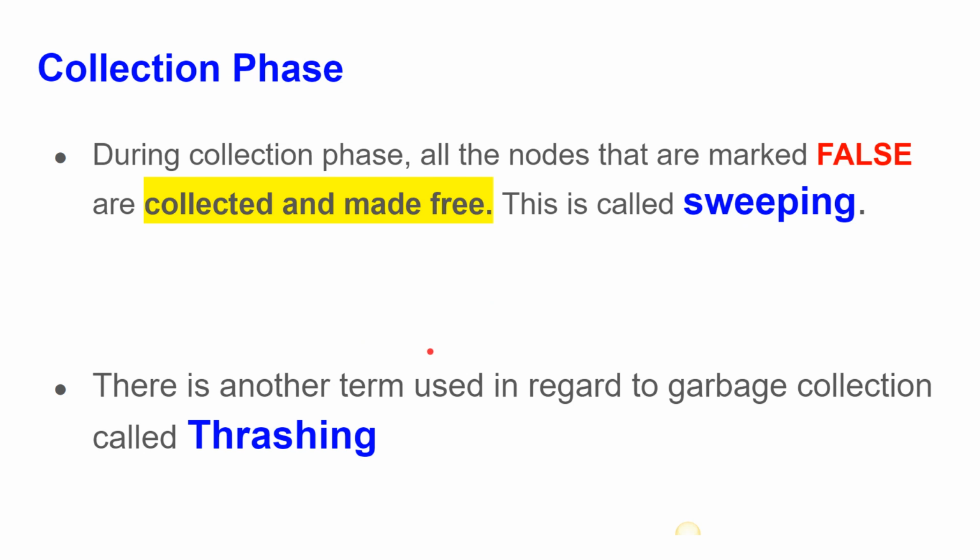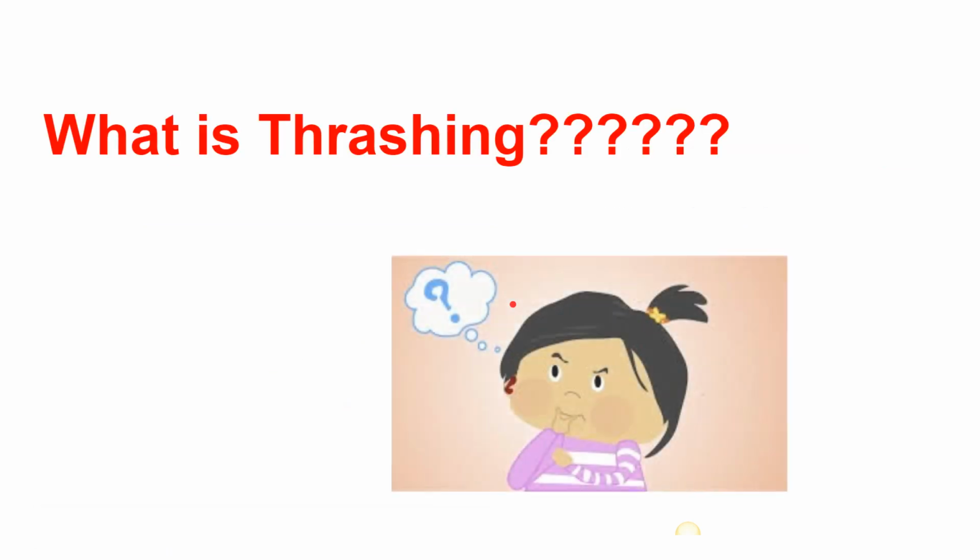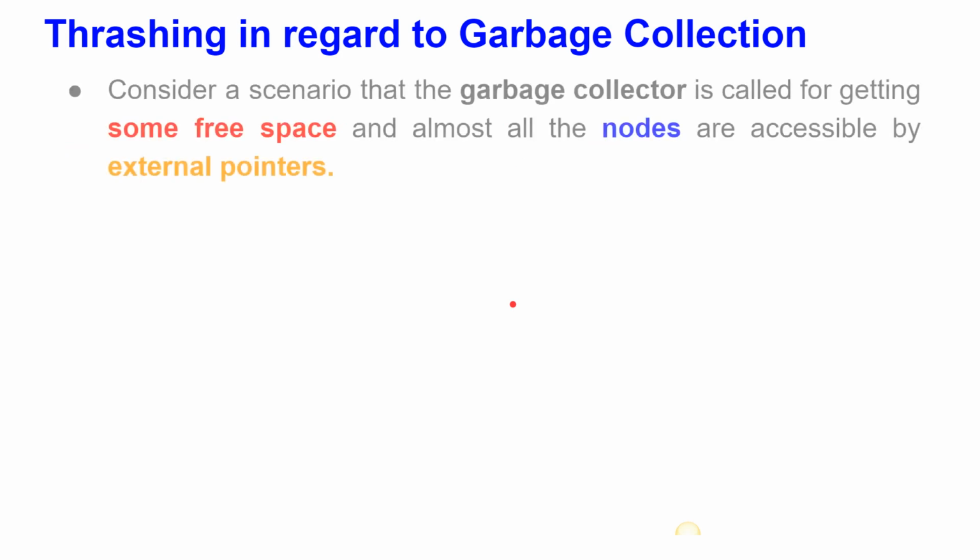There is another term used in regard to garbage collection called thrashing. What is thrashing? Consider a scenario where the garbage collector is called for getting some free space and almost all the nodes are accessible by an external pointer. Now you have understood what the garbage collector is.